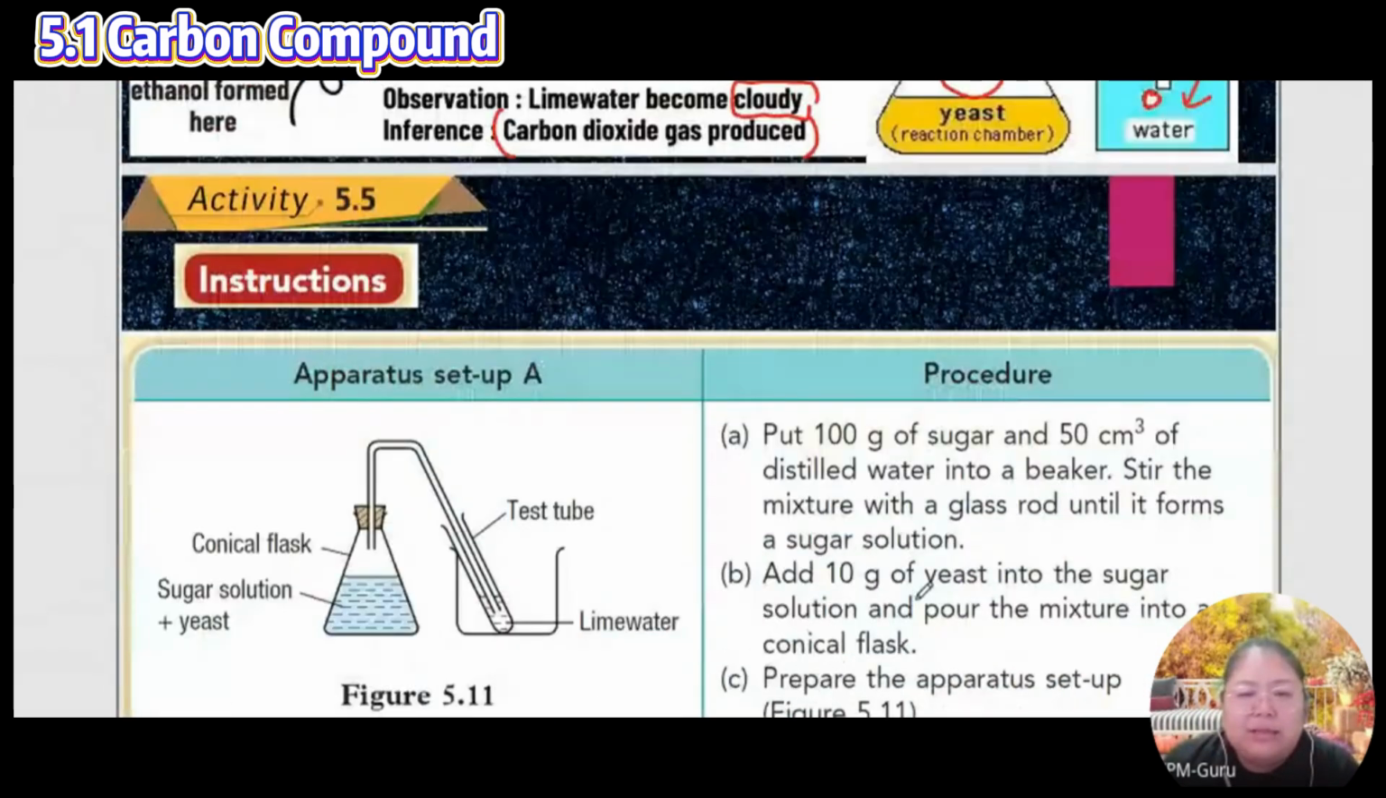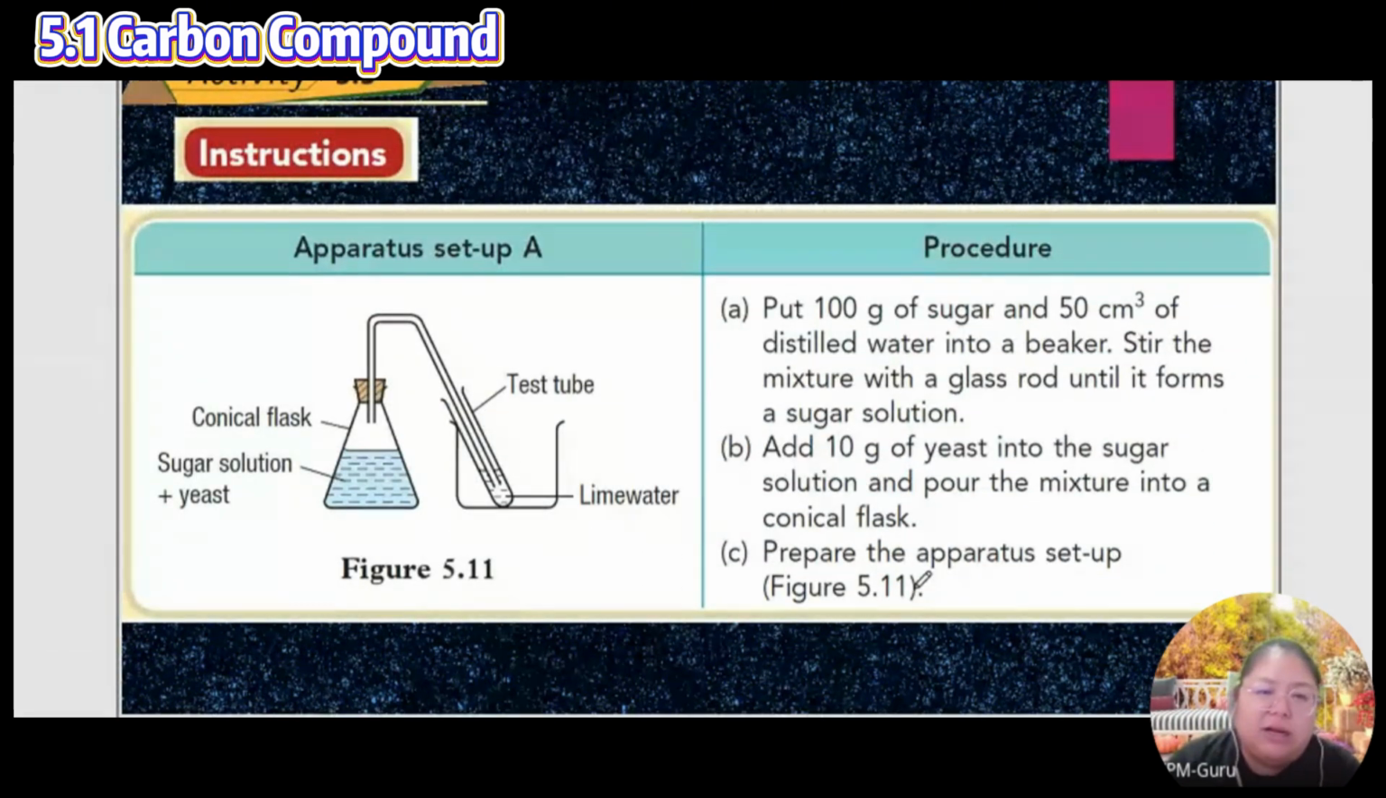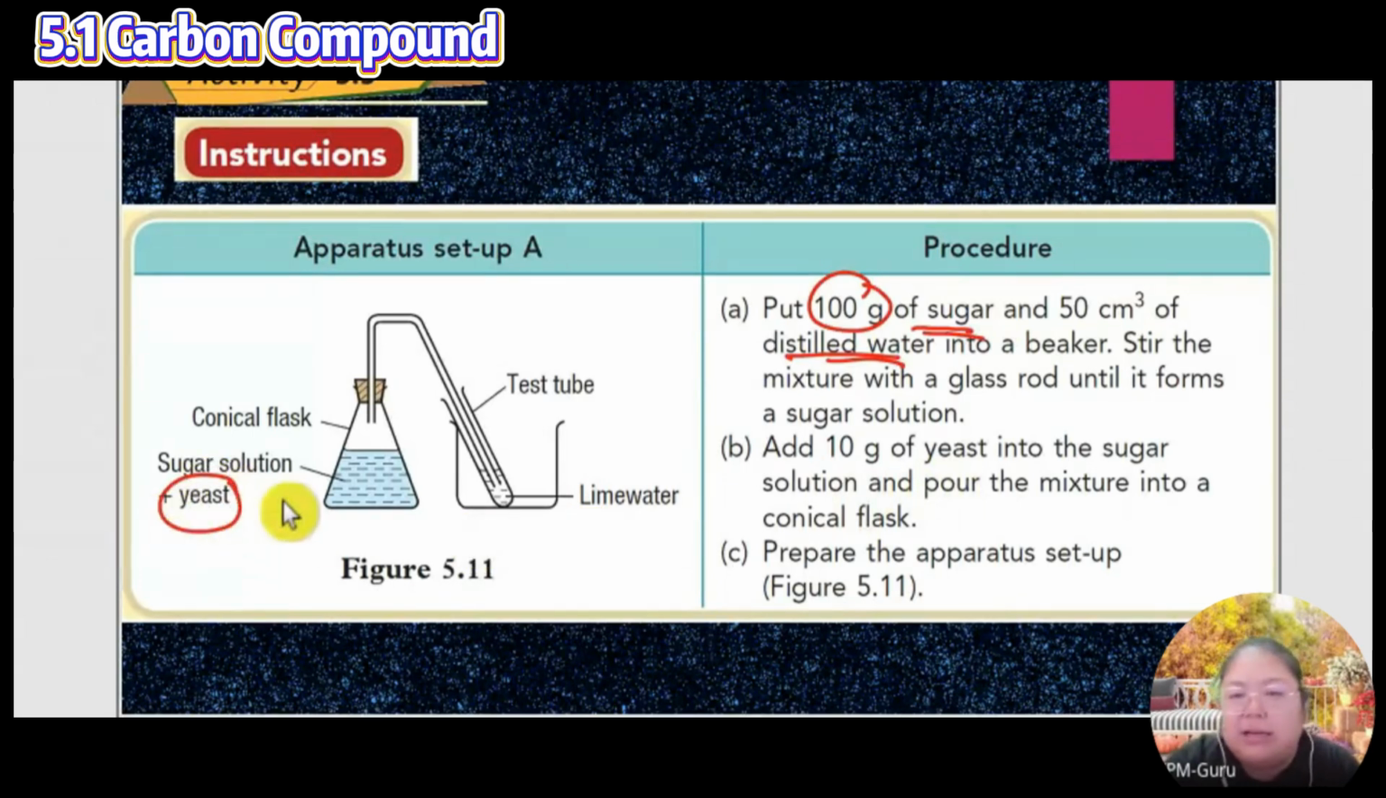Now you can see we start with the apparatus setup. Conical flask with sugar solution. They put in the yeast, and after that the lime water is inside the tube. So this is an explanation. You put in a certain number of grams of sugar, you must have sugar and distilled water, and after that you must have the yeast. Ten grams of yeast into the sugar solution mixture. After that, we see the result.